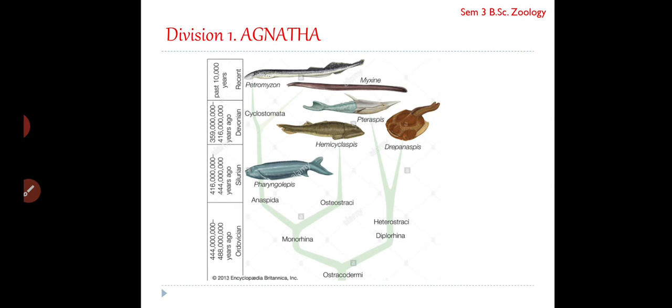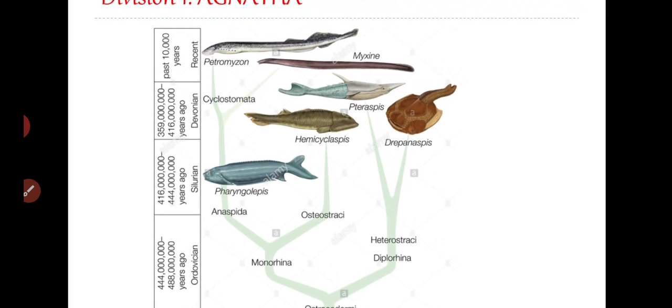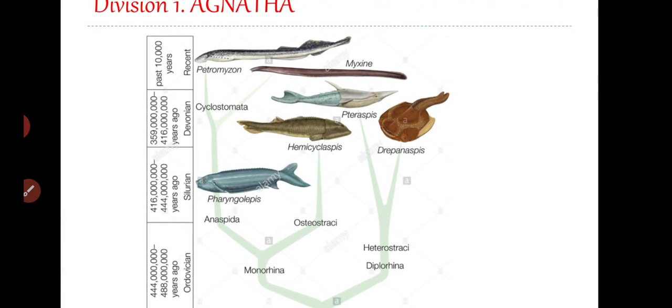So this is what we are discussing on the different groups. You can see all those which end in aspis, Trypanaspis, Hemicyclaspis, Pteraspis, are the very primitive agnathans. Then Myxin and Petromyzon are the cyclostomata, considered a little more advanced.